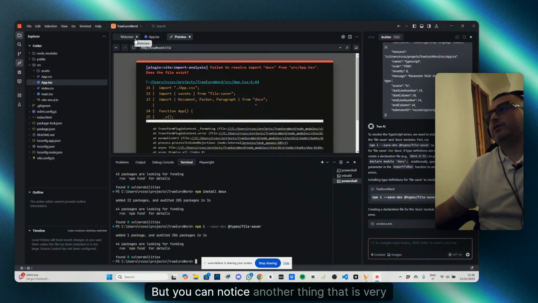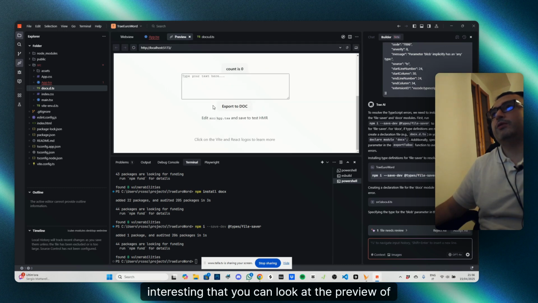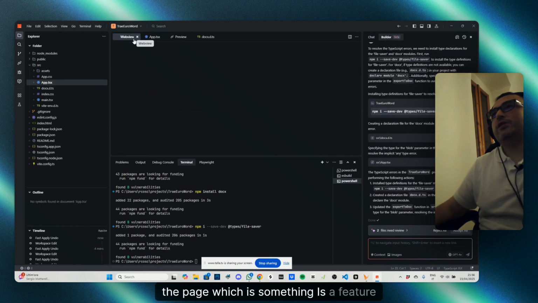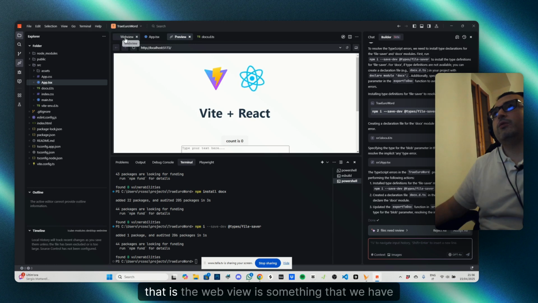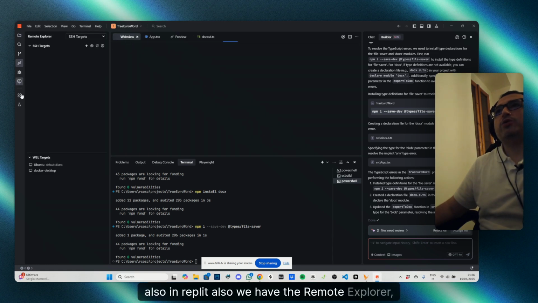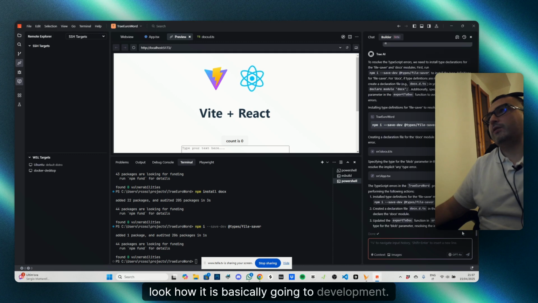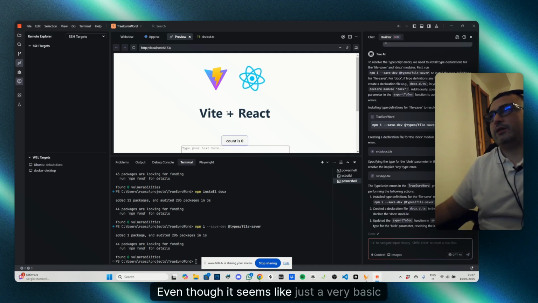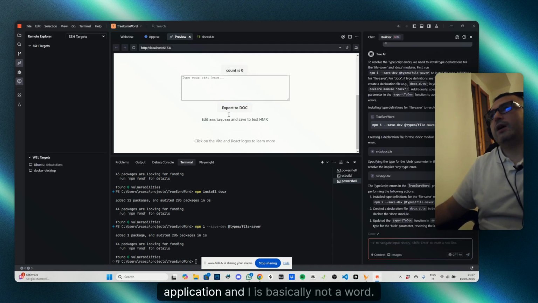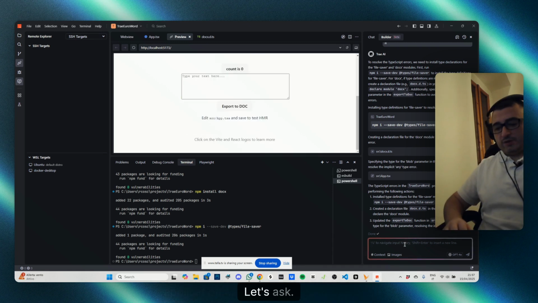But you can notice another thing that is very interesting, that you can look at the preview of the page, which is a feature, the web view, that we have also in Replit. Also, we have the remote explorer. We have the debugging. Well, in the preview, you can look at how it is basically going in the development, even though it seems like just a very basic application. And it's basically not a Word.